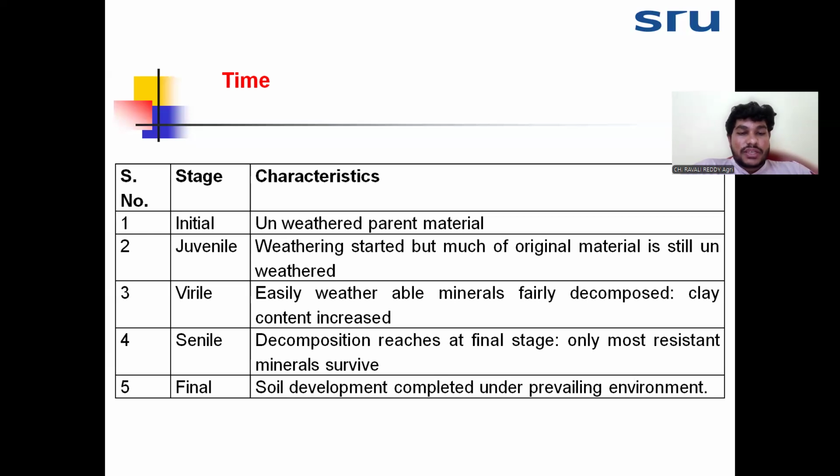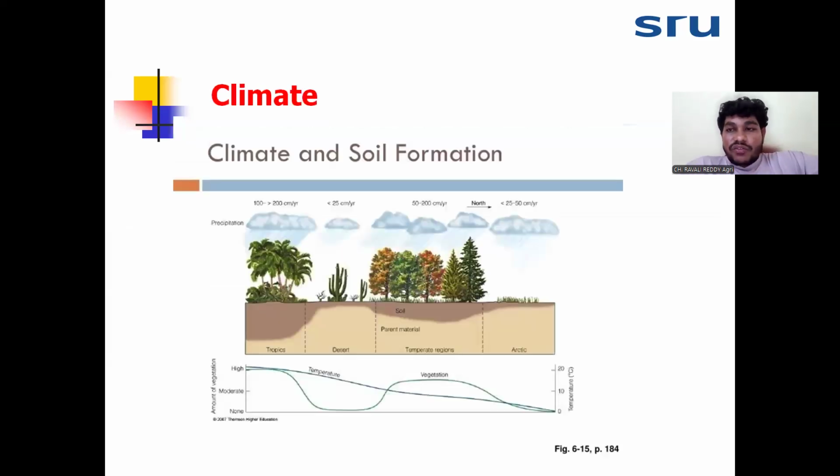In the fourth stage, almost all the rocks will weather, clay content will also increase, and we can see water holding capacity and depth of the soil. Only the most resistant rock will remain, which will not be weathered. So at the final stage, it will get weathered. In the initial stage we see the parent material, and in the final stage we see the matured soil. In the mature soil we can see the complete horizons, the five master horizons.